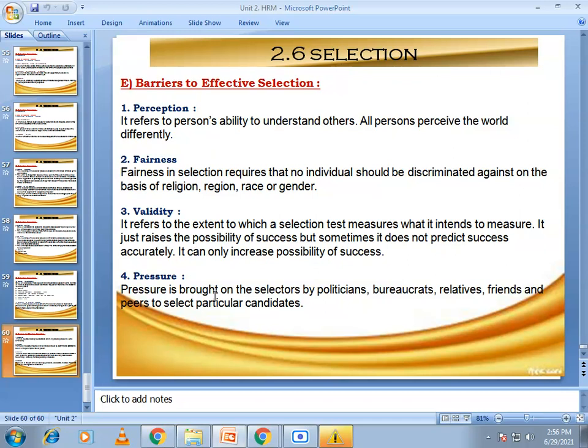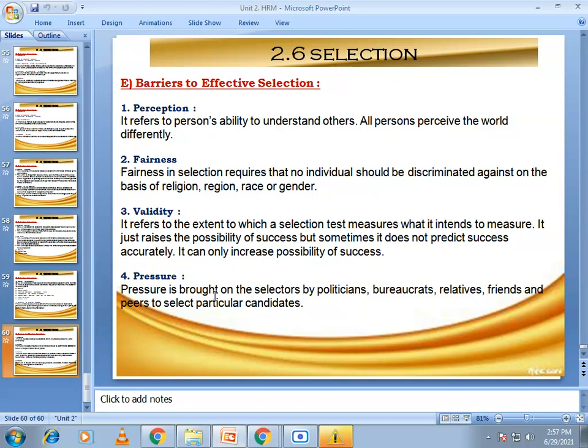Validity means a test that helps predict the job performance of an incumbent, or a test that has been validated can differentiate between employees who can perform well and those who will not. However, a validated test does not predict job success accurately, and it can only increase the possibility of success.